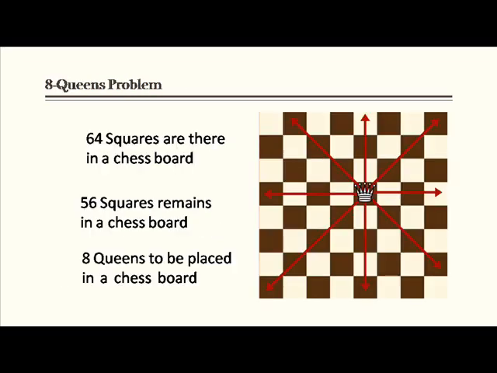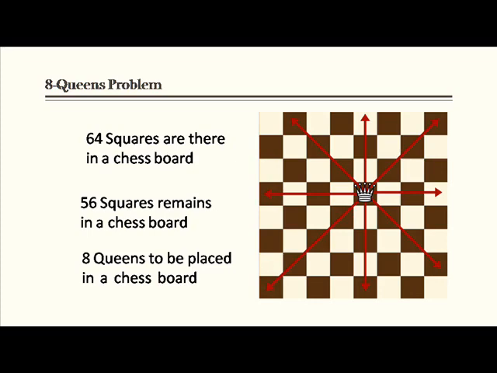To characterize the AI technique, we will discuss the 8 queens problem. The queen in the chessboard can move horizontally, vertically and diagonally anywhere in the chessboard as shown. How to place the 8 queens in the chessboard so that none of them attack each other. Basically, there are 64 squares in the chessboard. 8 queens are to be placed, remaining 56 blank squares. Hence, 4,426,165,368 ways of placing it.